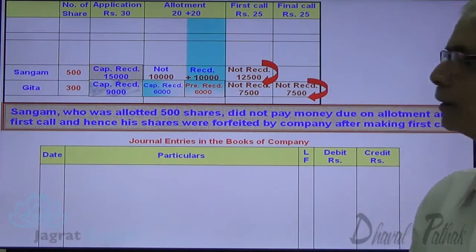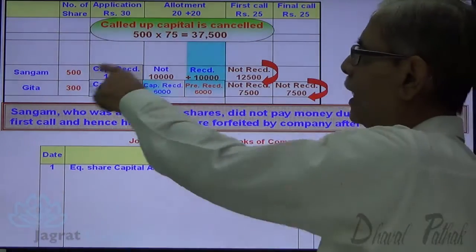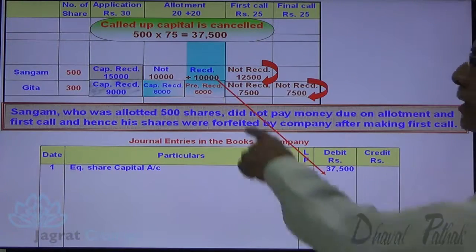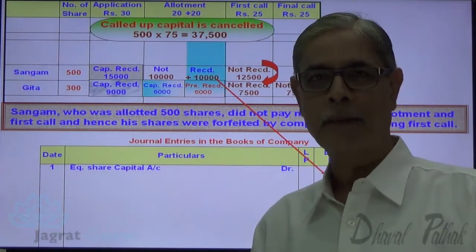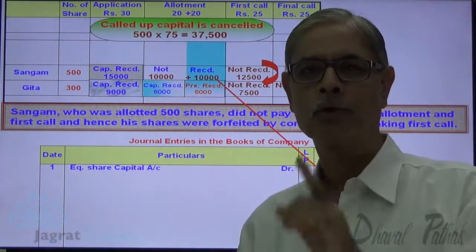Now let me start. Called up capital, 500 into 75. So share capital account debit 37,500. Securities premium not received has to be debited to securities premium account, because securities premium is credited to securities premium account on due basis.